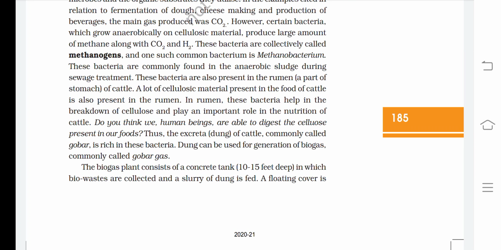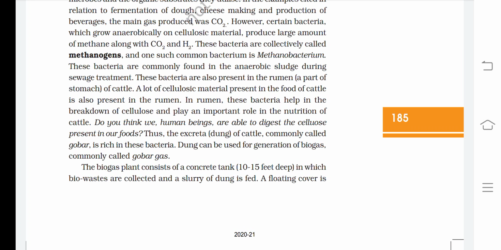Thus, the excreta or the dung of the cattle, commonly called gobar, is rich in these bacteria. Dung can be used for generation of biogas, commonly called gobar gas. The biogas plant consists of a concrete tank 10 to 15 feet deep in which bio-wastes are collected and a slurry of dung is fed. A floating cover is placed over the slurry, which keeps on rising as the gas is produced in the tank due to the microbial activity.